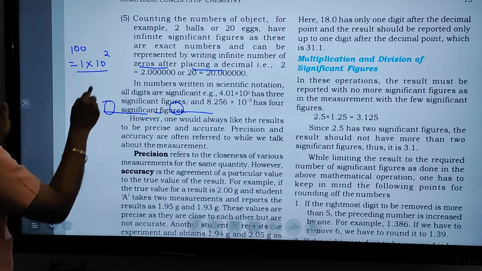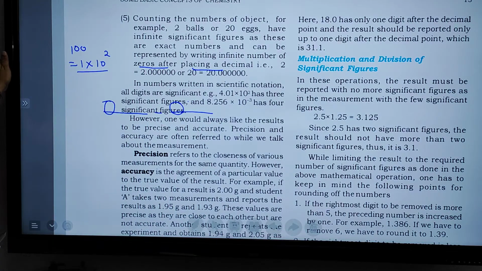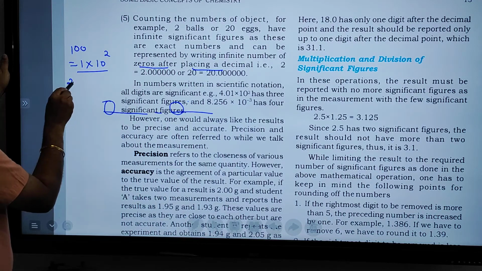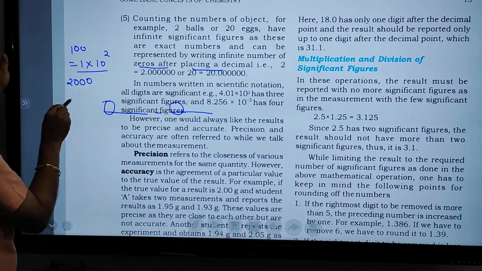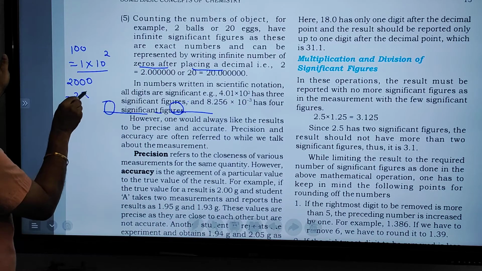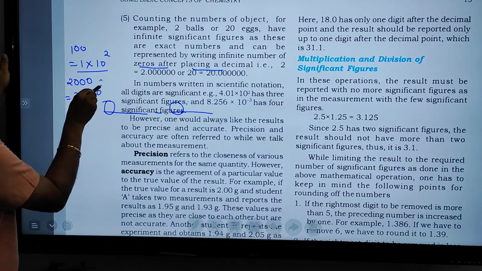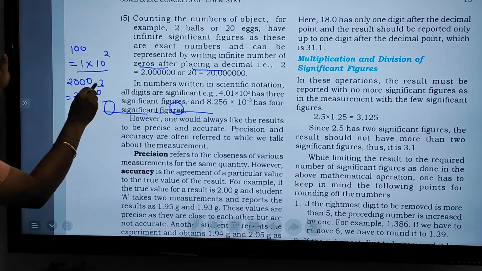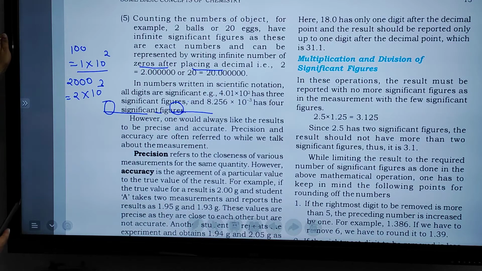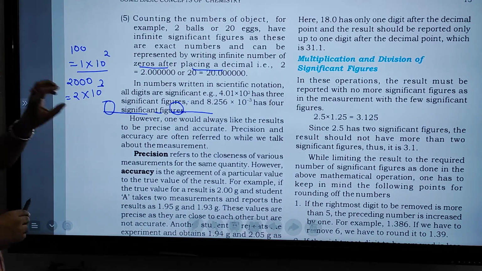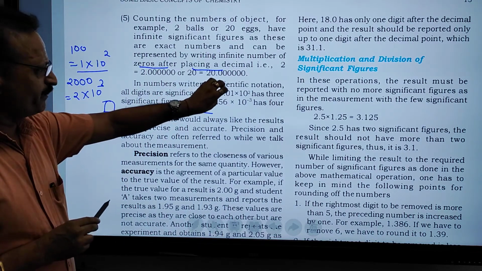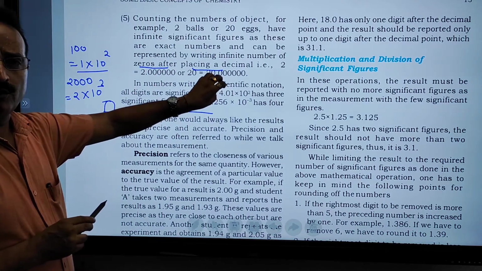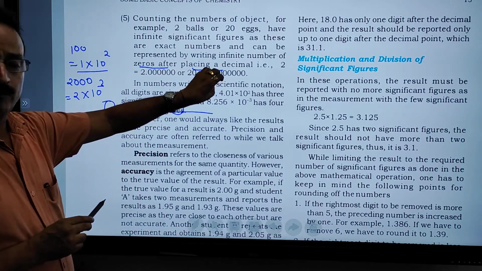This is the method of writing scientific notation. If we are having 2000, we can write 2 into 10 raised to 3. So in scientific notation, all the preceding numbers including 0 are significant.